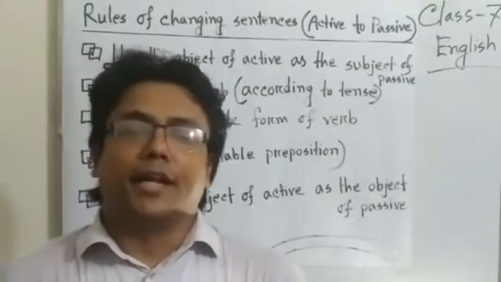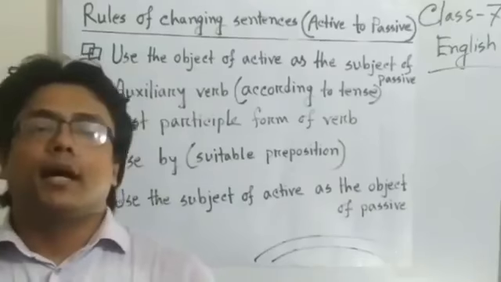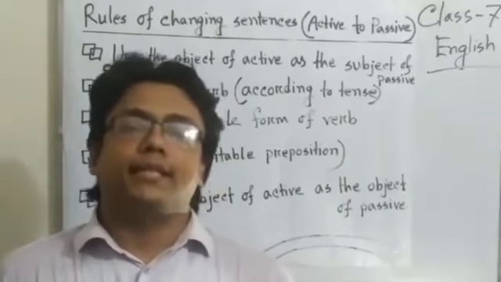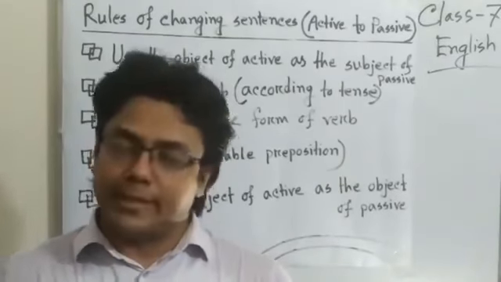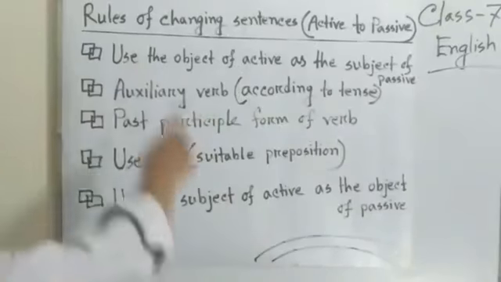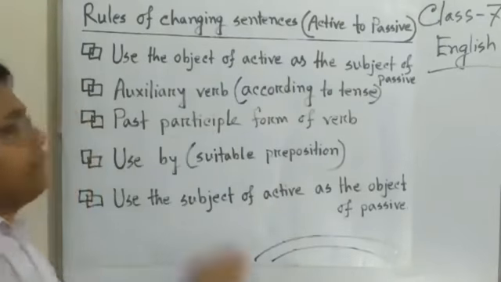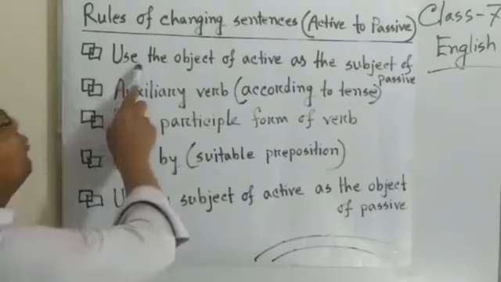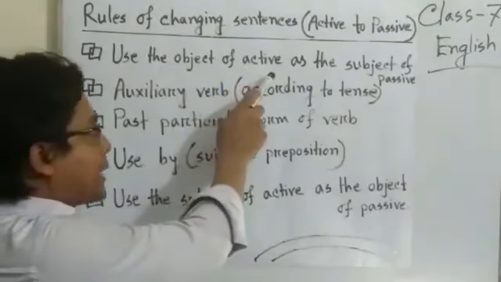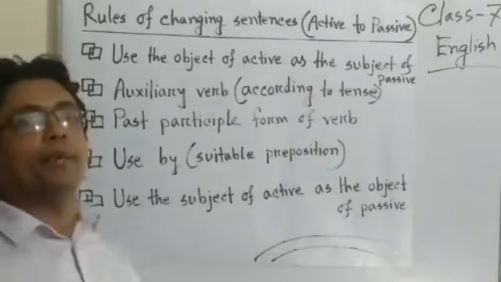Dear students, now we will discuss how we can change a sentence active to passive. Rules of changing sentence active to passive. First, we have to use the object of active as the subject of passive.